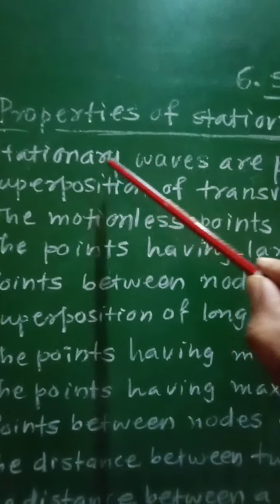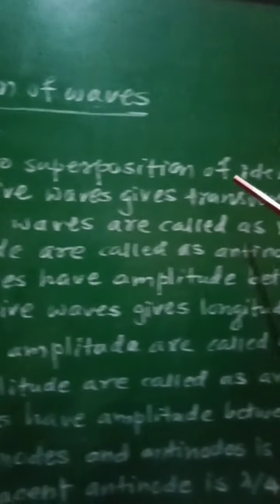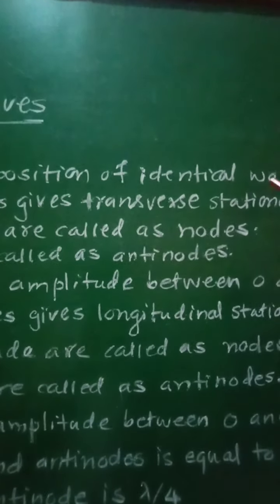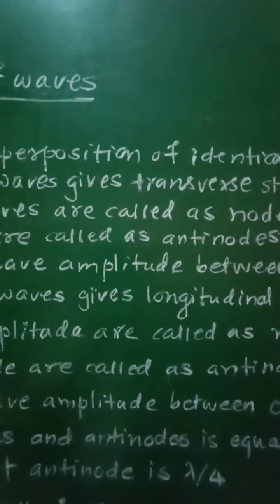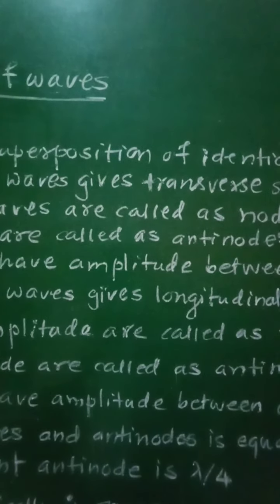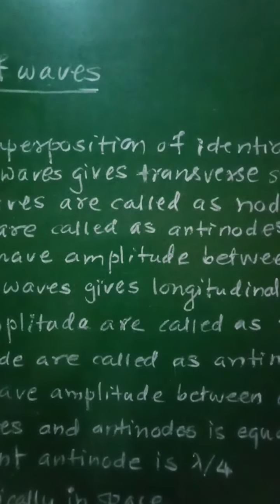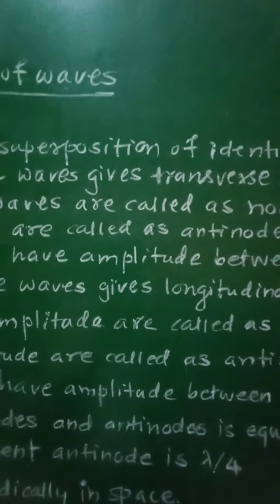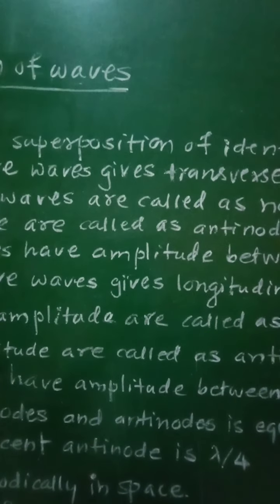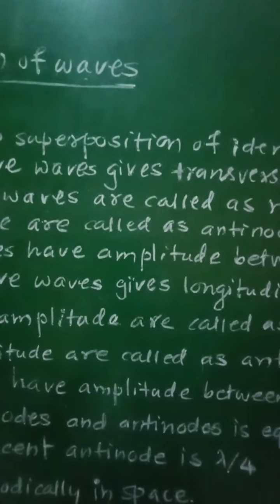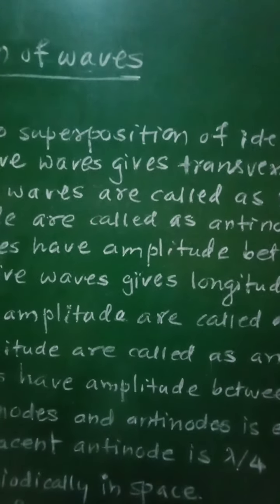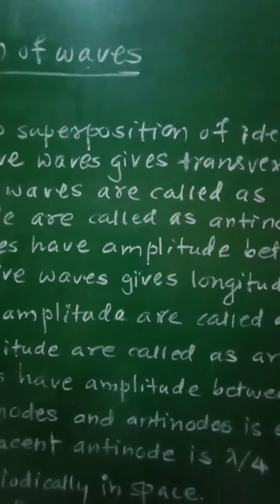Stationary waves are produced due to superposition of identical waves. That means stationary waves are produced due to the superposition of two identical waves like transverse waves or longitudinal waves traveling through a medium along the same path and in opposite direction.